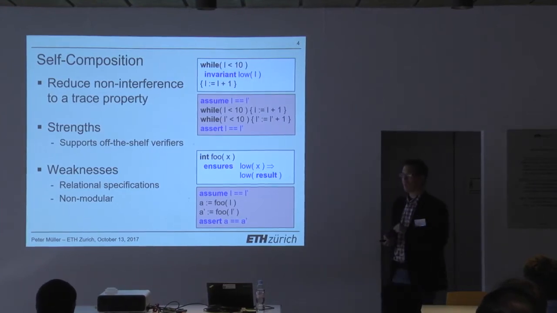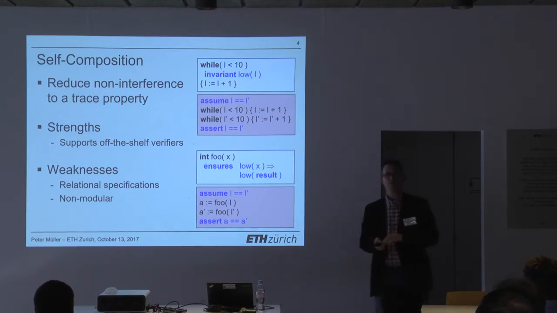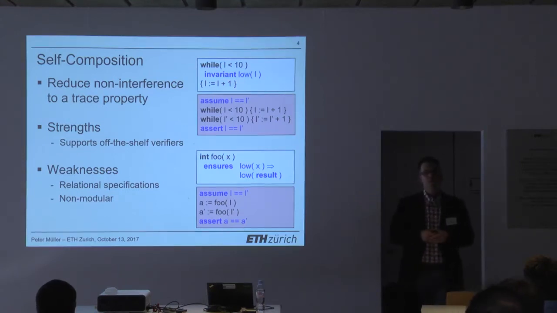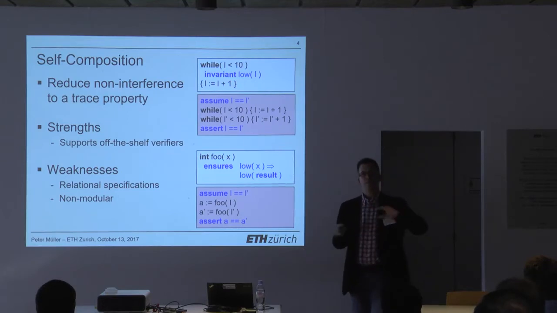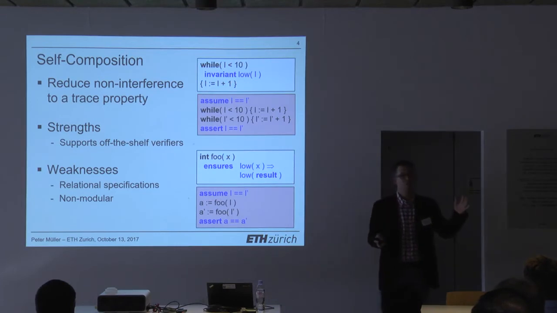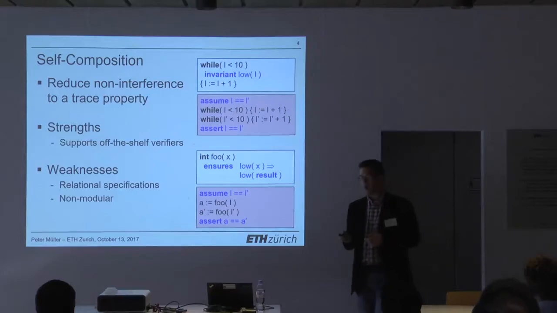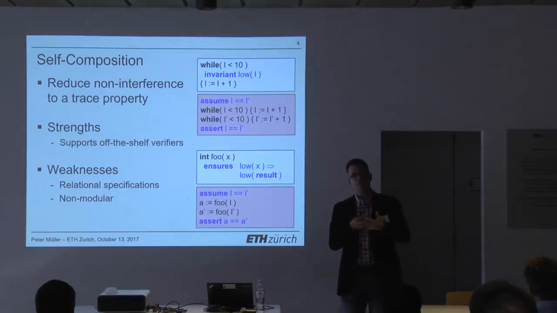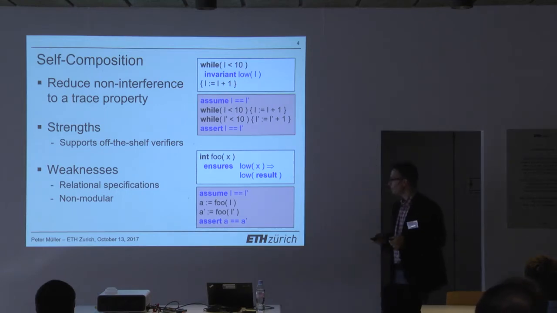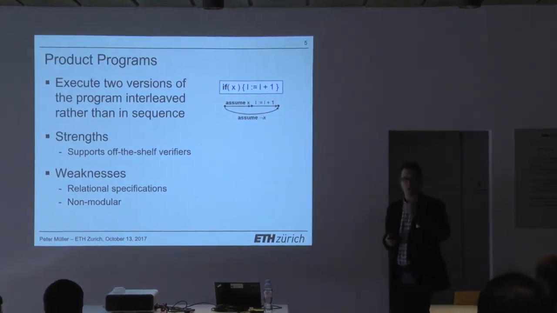So here I have tiny programs, so in the self-composition, they're still very close together. So for instance, if you run an invariant inference, you still have some chance to infer a strong enough loop invariant to get the right result. But now if you compose entire programs, then these things can be very far apart and you need to compute precise results for the entire computation of the big program, which is not really what can be expected. So therefore, what people have tried is to just interweave those programs more closely. Instead of executing first the entire program once and then the entire program again, try to execute them more in lockstep. And that approach is typically called product programs.